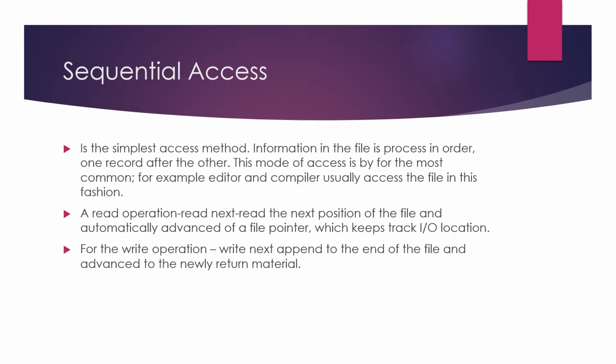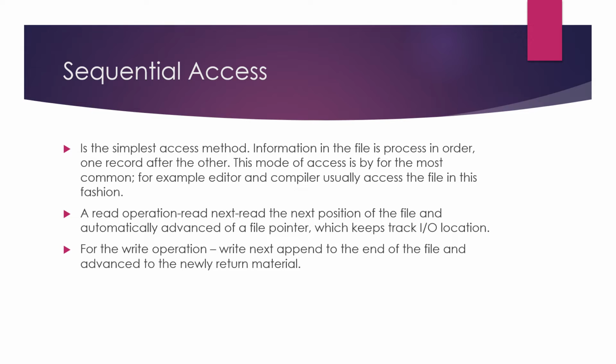The first type of file accessing method is sequential access. The name itself implies that the information in the file will be stored sequentially, and it will be accessed and processed in sequential order. Sequential means one after the other. Here there are two types of operations. The read operation is given by read next and the write operation is given by write next, where you will have a file pointer.